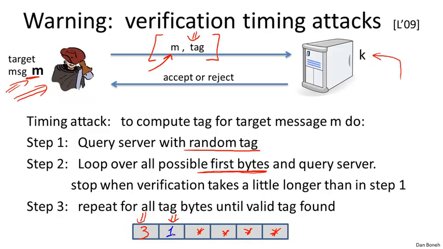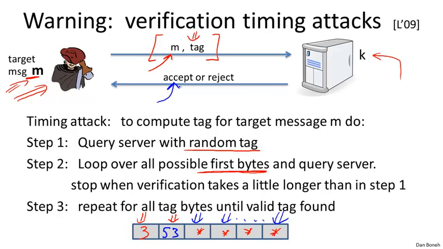Eventually, let's say when the byte is set to 53, all of a sudden the server takes a little bit longer to respond, which means that the comparator matched on the first 2 bytes, and now the attacker learned that the first 2 bytes of the MAC are 3 and 53. Now he can move on and do the exact same thing on the third byte, and then on the fourth byte, and so on and so forth, until finally the server says, yes, I accept, you actually gave me the right MAC, and then it will go ahead and act on this bogus message that the attacker supplied.